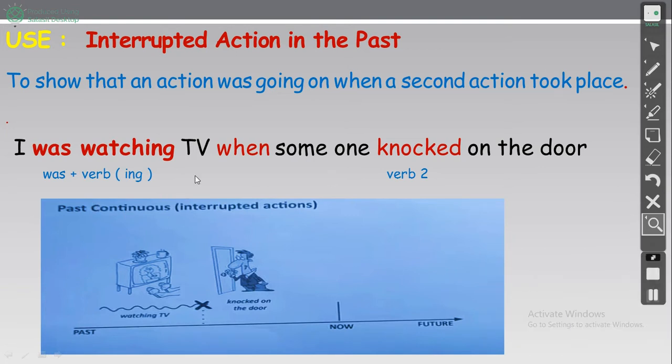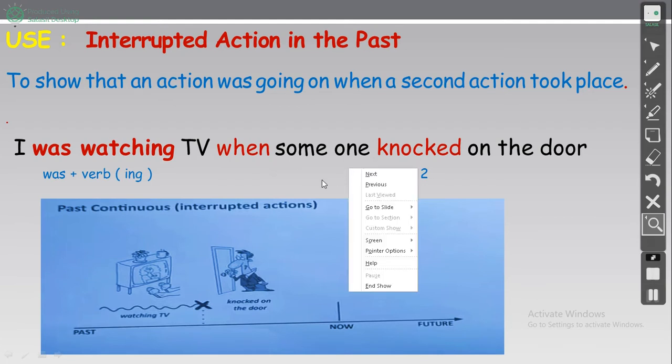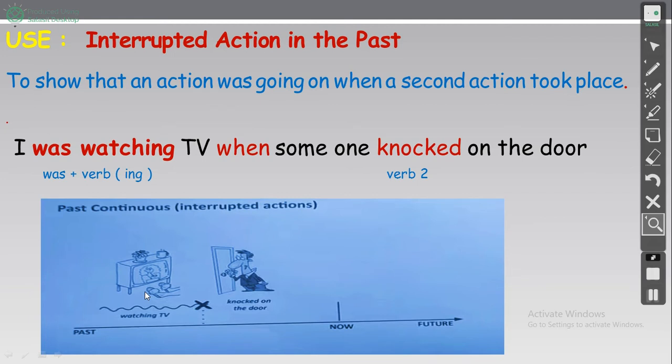Okay, two in the past only. We have, look at the picture here, was watching, I was watching TV. Okay, I was watching TV when someone knocked on the door. Okay, what is the first action? I was watching TV. Okay, the first action, watching TV. The interrupted action, the action that interrupted it, what is it? Knocked on the door. Okay, I was watching TV when someone knocked on the door.